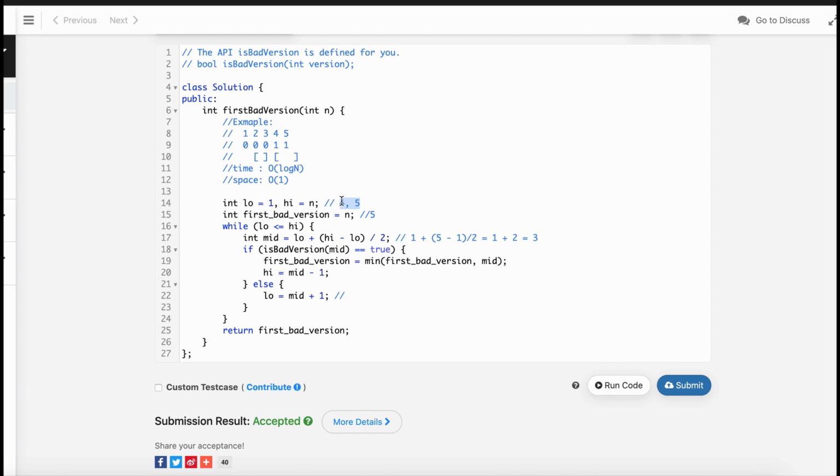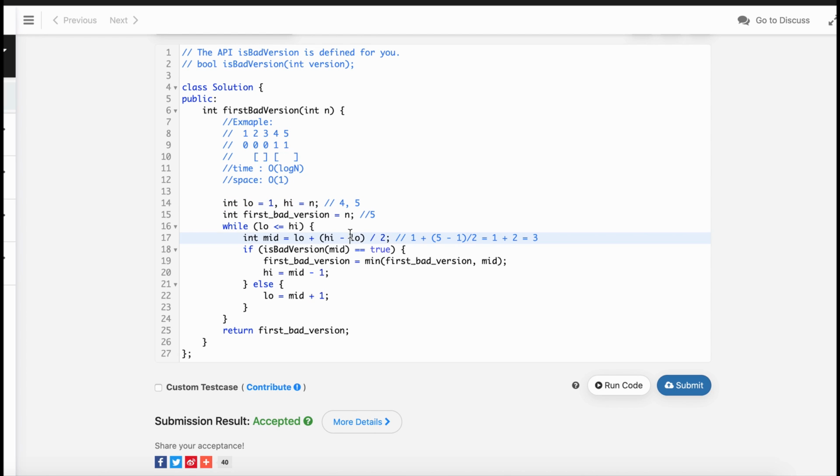So we are sure that before mid, the one is not bad version. That's why every element to the left side is not bad version. So as the problem says, if some version becomes bad in the software, then all the versions to the right will always be bad. So we don't need to care about the left side. So we just go to the right side by changing our lower boundary to 4. And now the range is 4 to 5.